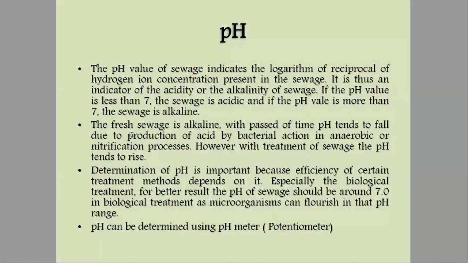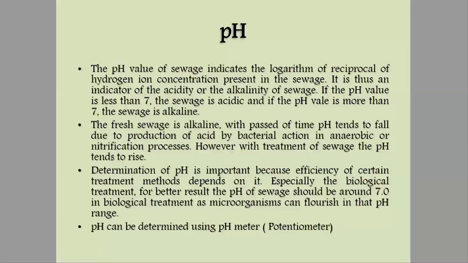However, with the treatment of sewage, the pH tends to rise, and once we start the treatment, the pH will rise again. The determination of pH is important because the efficiency of certain treatment methods depends on it.